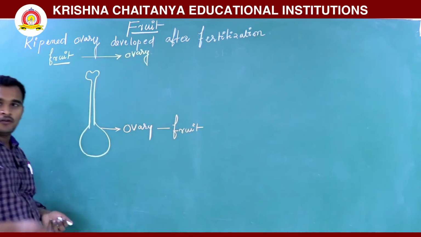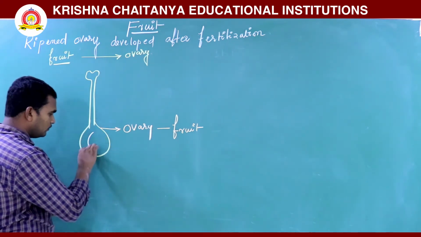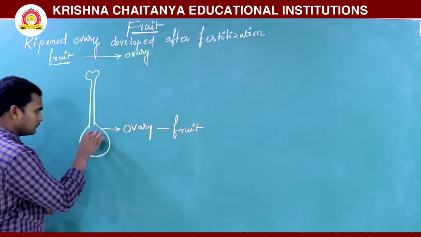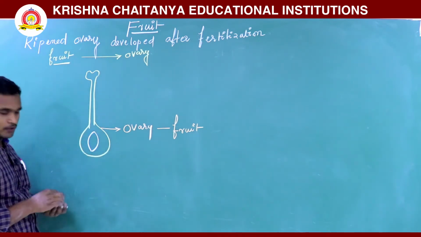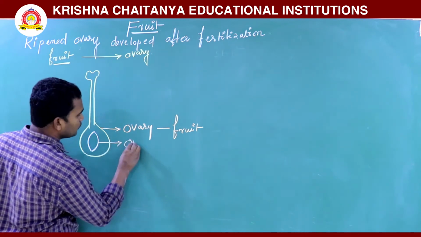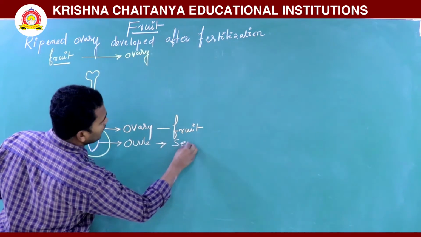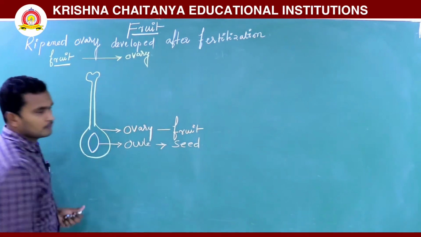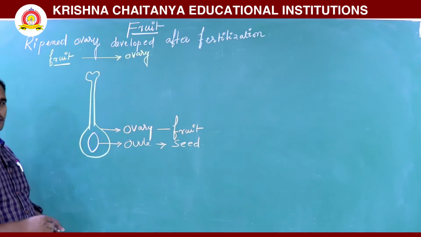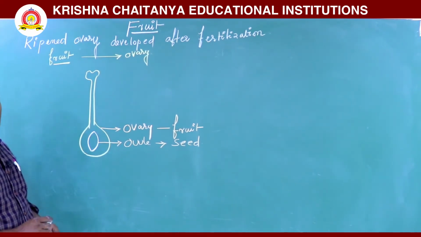On the inner side, the ovule is there. So the ovule developed into seed. Ovary developed into fruit and ovule developed into seed.